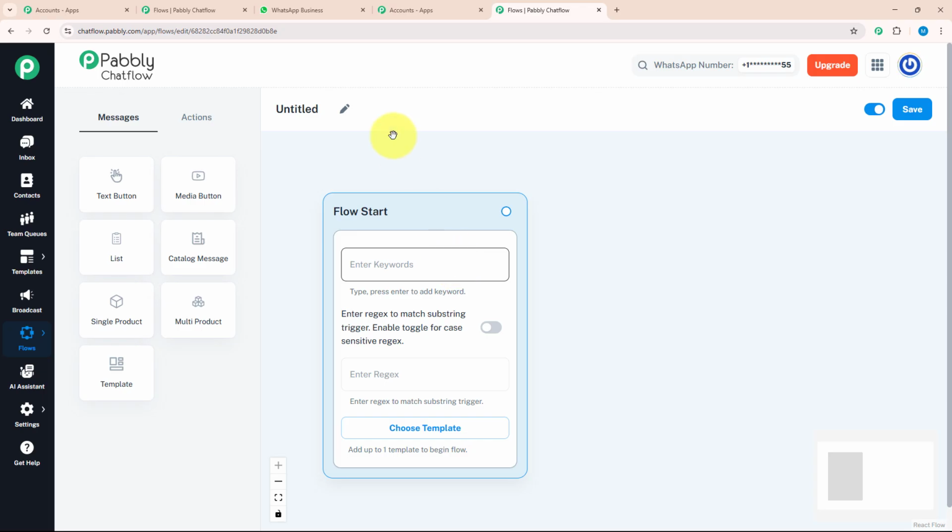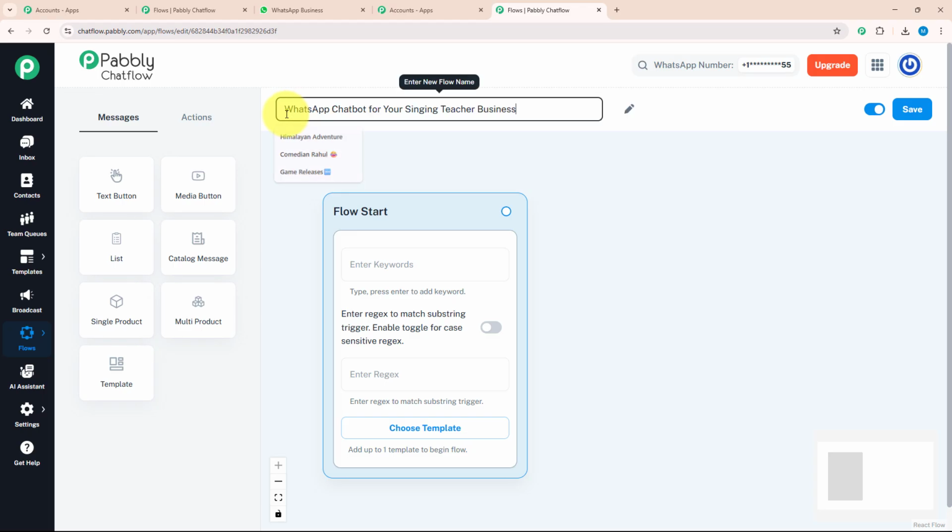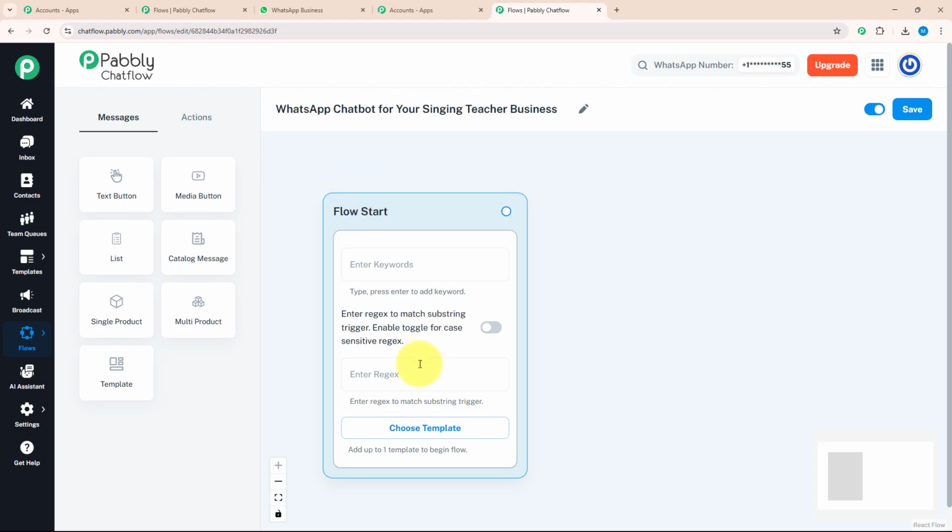For that, you need to give a meaningful name to this flow. As we are making this chatbot for a singing teacher, I will name it accordingly as WhatsApp chatbot for your singing teacher business. After giving a meaningful name, I will enter regex, which will identify what my customer is trying to say.